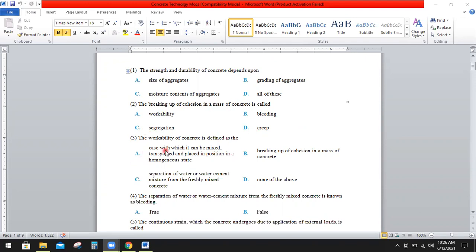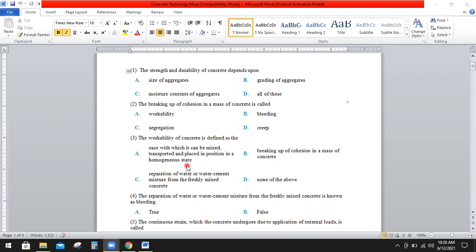Question number 3: the workability of the concrete is defined as A, the ease with which concrete can be mixed, can be transported, can be placed in position in a homogeneous state. B, breaking up of the cohesion in mass of the concrete. C, separation of the water or water cement mixture from the freshly mixed concrete. Or D, none of the above. So the right option is A, that is ease with which it can be mixed, transported, and placed in position in the homogeneous state.